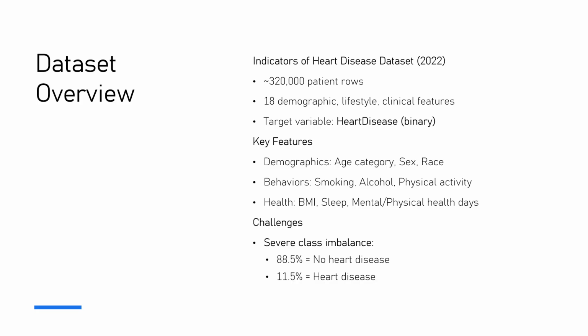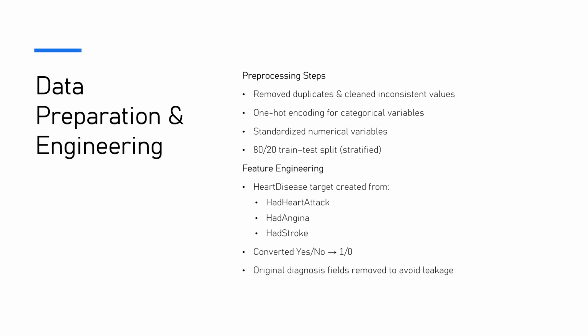The major challenge in this dataset was that it was imbalanced, as 88.5% of the samples had no heart disease, while only 11.5% had. That means models may achieve high accuracy just by predicting no most of the time, which is misleading. So coming to the next slide, which is data preparation and feature engineering.